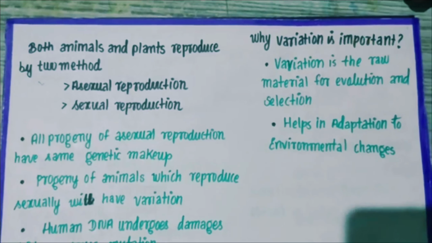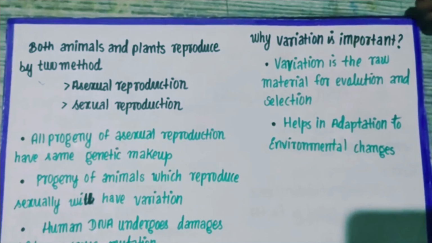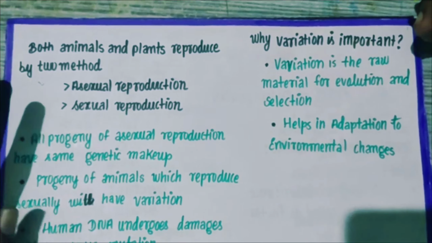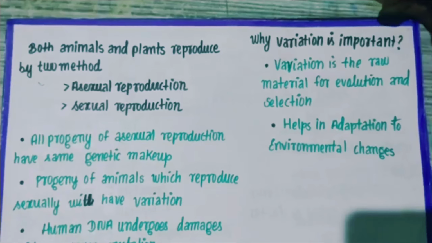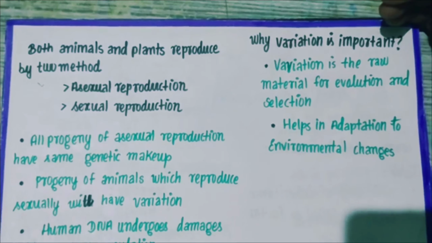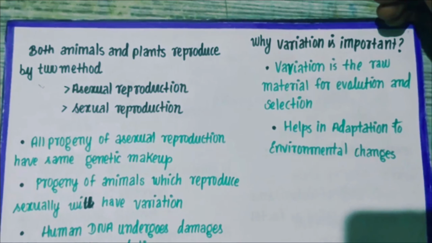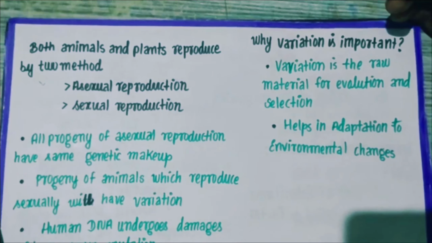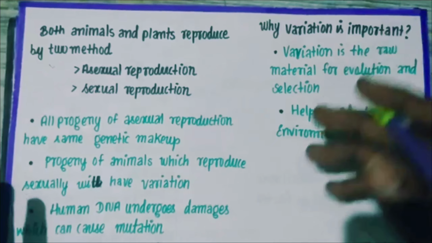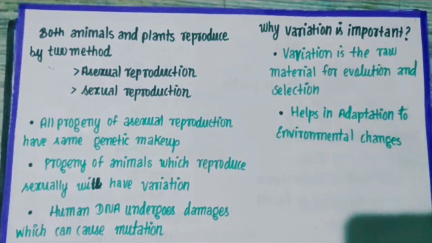Now we are going to start with this chapter, Heredity and Evolution, right? So this is a very easy chapter, we have only a few conceptual parts, so you can easily get through that and you will be able to get full marks from this chapter, okay? I am here to help you out, so you can make something out of these points and get all the marks from this chapter.